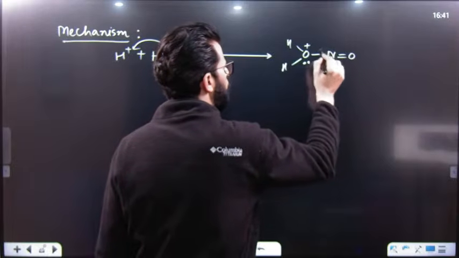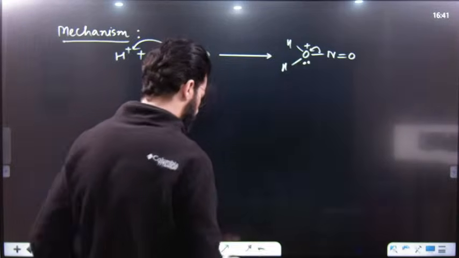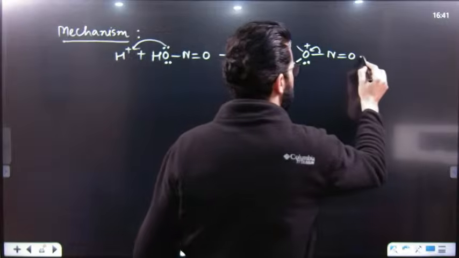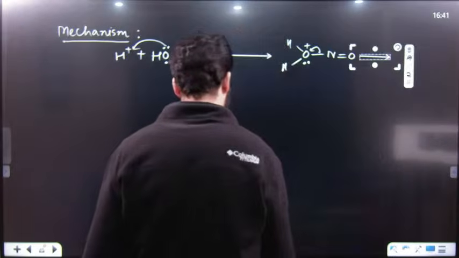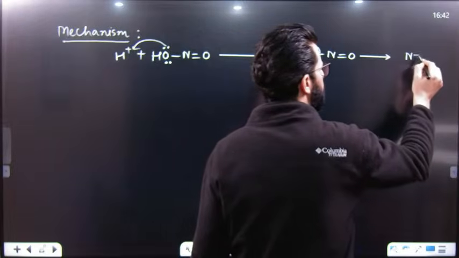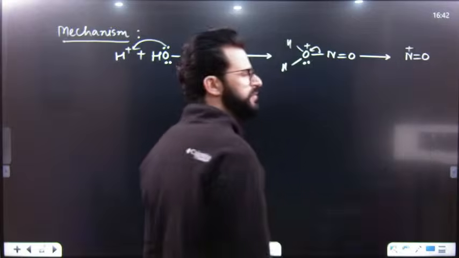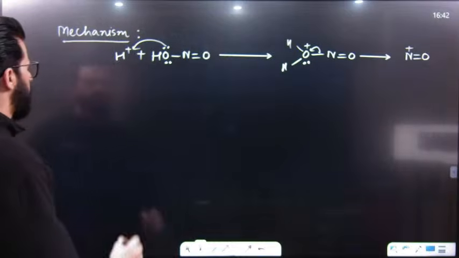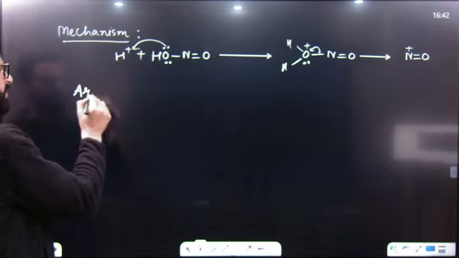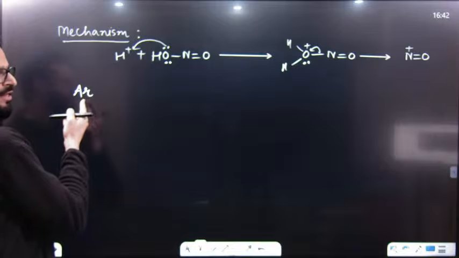This leaving group will be lost, and it results in the formation of NO with a positive charge, the nitrosonium ion.